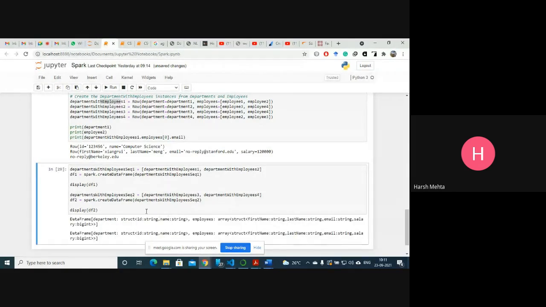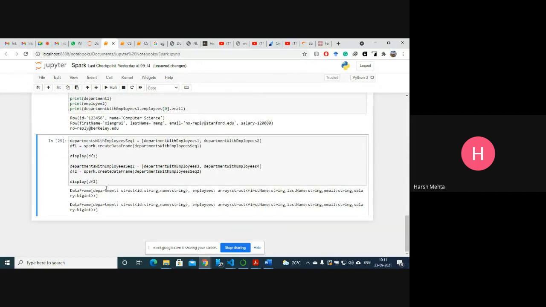Okay, now you see, you have created a data frame. Now it shows me only the schema. In a data frame, we have a structure. You know structure, you have studied structure in C. So we have different data types we can put in a structure. So department has a structure with ID and name. In employee, we have first name, last name, string. Now this is the data frame we have created. Let's move ahead.